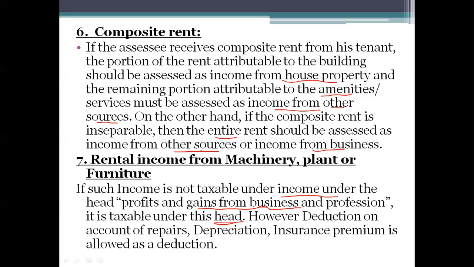So rental income is nothing but whenever the assessee has provided any machinery, plant or furniture on hire basis, he is going to get the rental income. And if such income is not chargeable under the head income from business or profession, that left out income will be taken to the head income from other sources. And from such income, we need to claim the deduction, that is either repairs or depreciation or insurance premium, which can be allowed as deduction from such income.